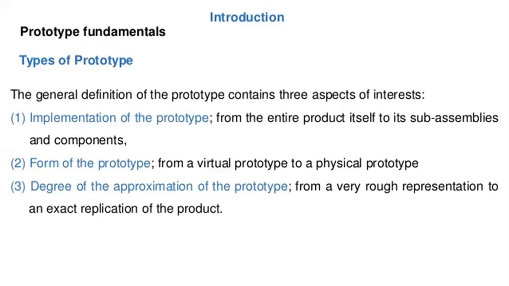That product should be given to additive manufacturing, and the same product should be obtained from the additive manufacturing process. So that is the representation, an exact replication of that product I am getting. I am seeing any product of that object. So that is the third type, degree of the approximation of the prototype. So these are the different types of prototypes.